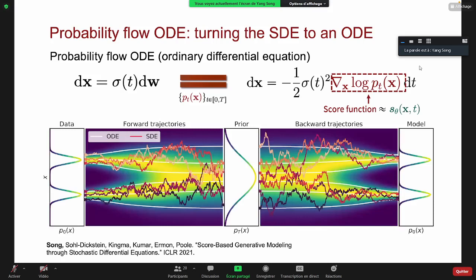And here is an illustration of what happens when you use ODE to do generative modeling. Here, the trajectories of the ODE are given in white curves, and trajectories of SDEs are given in red curves. Essentially, we convert data to noise and convert noise to data. You can see that although the trajectories of the ODE and the SDEs are very different from each other, they actually share the same marginal distributions, as given by the background of the curves.